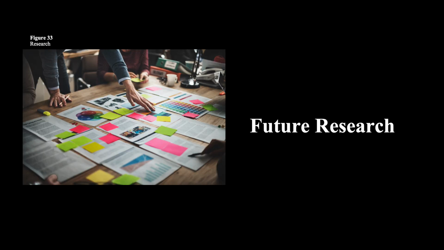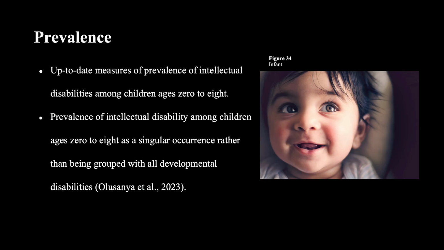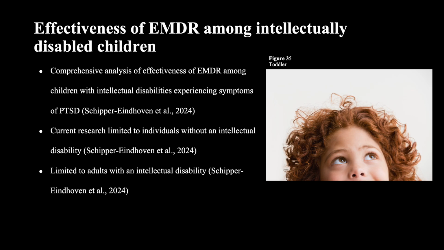The final section of this assignment is future research. Future research should address the prevalence of intellectual disabilities among children ages 0 to 8. Prevalence of intellectual disability among children ages 0 to 8 as a singular occurrence should also be examined rather than being grouped with all other developmental disabilities.